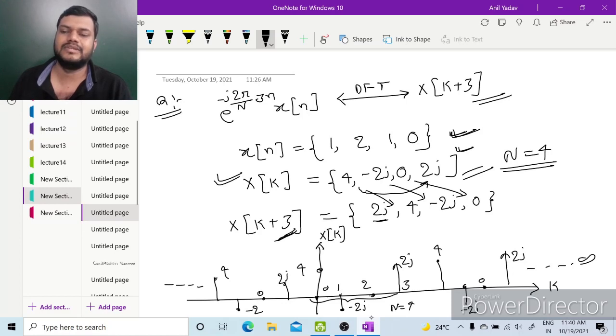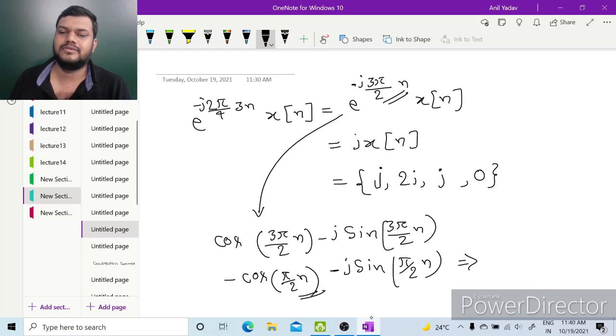Y of k equal to 3, so the value at 3 will come at 0, and this 2j will come at 0, and again the value at 4 will come at 1, the value at 5 will come at 2, and so on. So x of k plus 3 will be this.